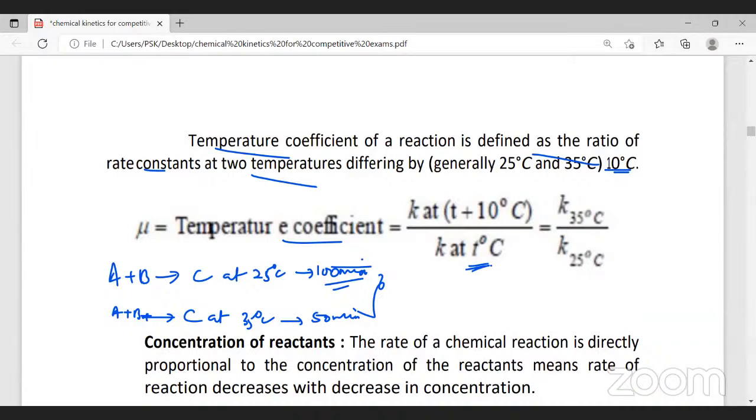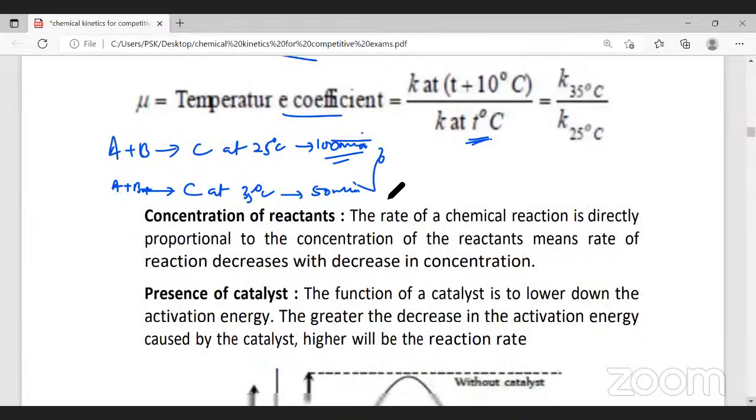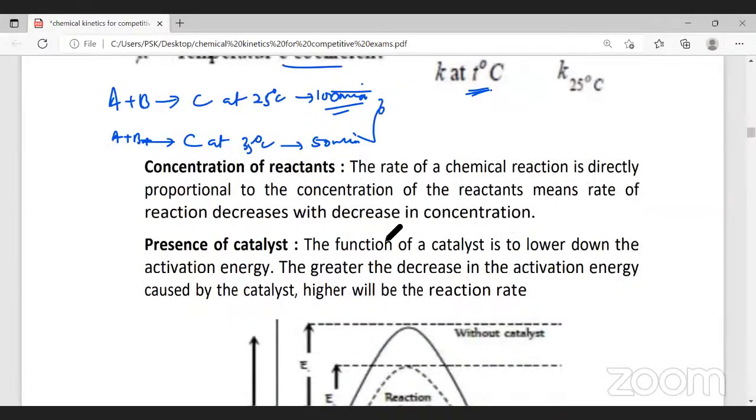My next is concentration of the reactants. I clearly explained the concentration of the reaction. As the concentration increases, the rate of the reaction increases. The rate of a chemical reaction is directly proportional to concentration of the reactant, meaning it decreases with the decrease in concentration. Or we can write: rate of a reaction increases with increase in concentration. I wrote earlier, rate is directly proportional to concentration.